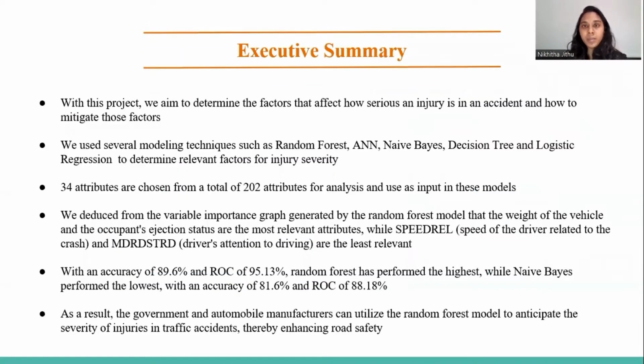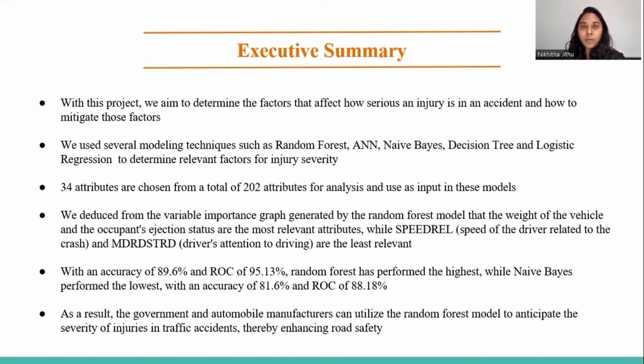Coming to the executive summary, in this project we are aiming to determine the factors that affect how serious an injury is in an incident. We are using different modeling techniques: random forest, ANN, Naive Bayes, decision tree, and logistic regression to determine the factors contributing to injury severity. In this data set, we have 202 attributes, out of which we have chosen 32 attributes for analysis and used as input in these models.